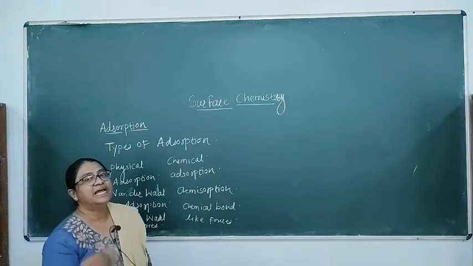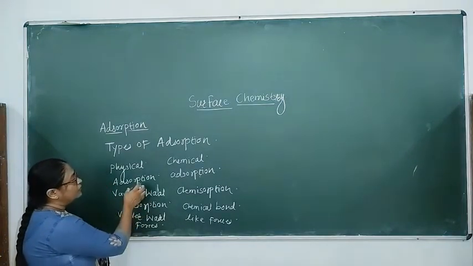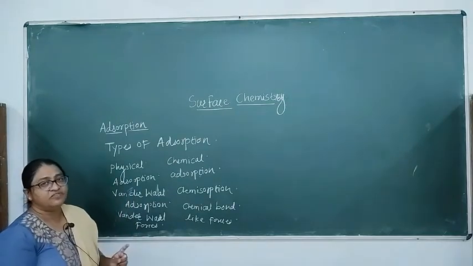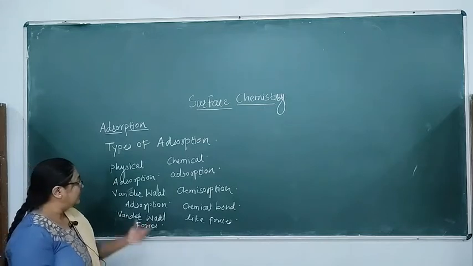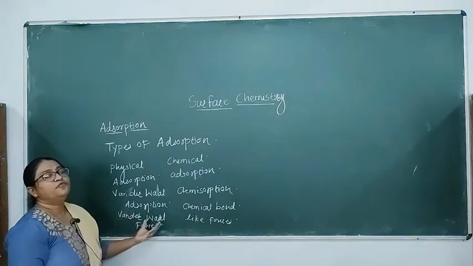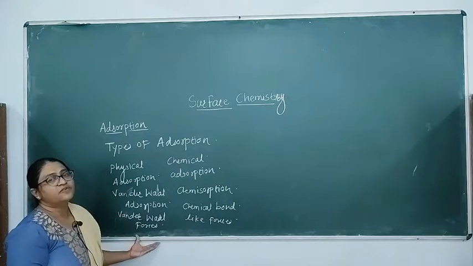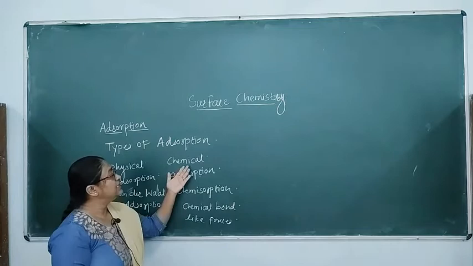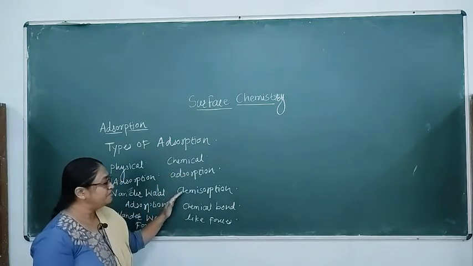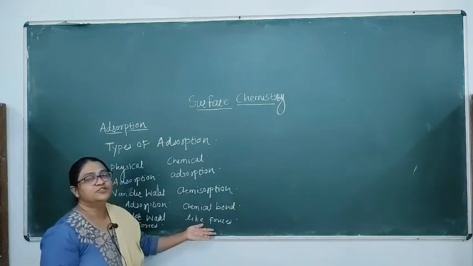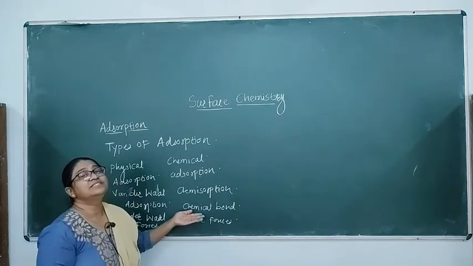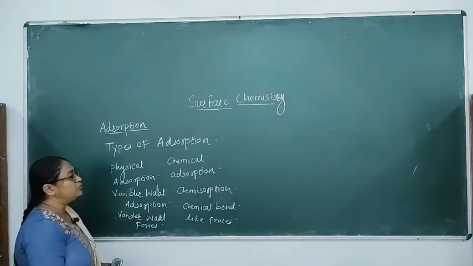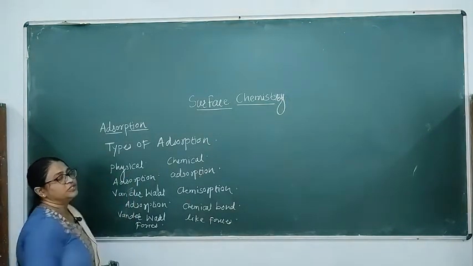So we are going to see the points of difference between these two. The basic difference is the type of forces formed. Here van der Waals forces are formed, very weak forces between the adsorbate and adsorbent, while in chemical adsorption the forces are like chemical bonds.